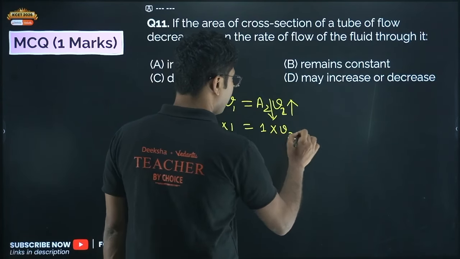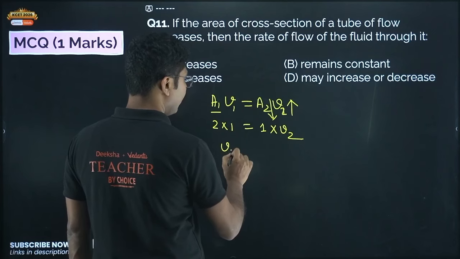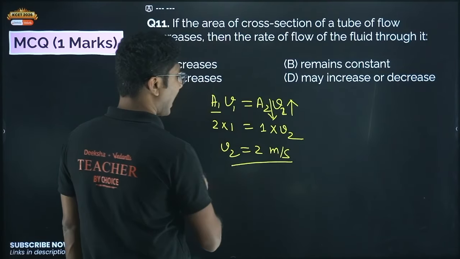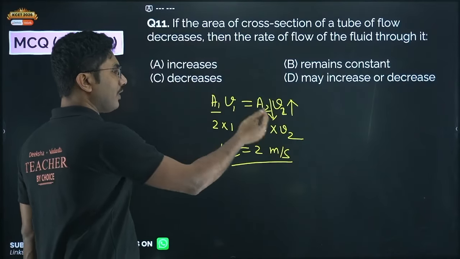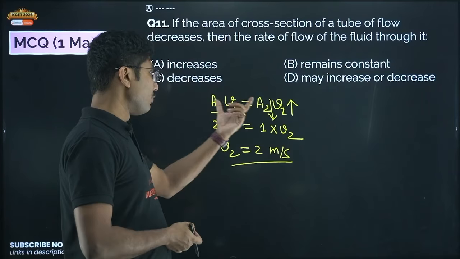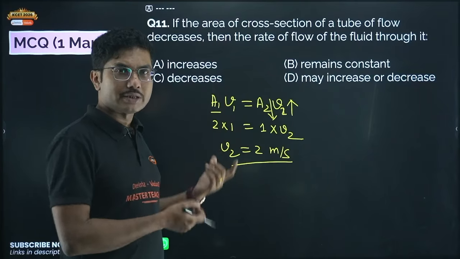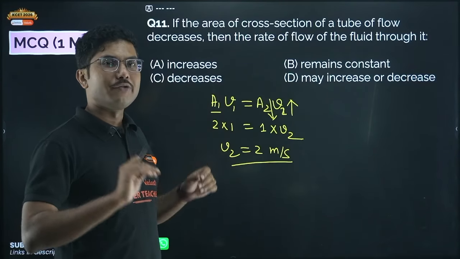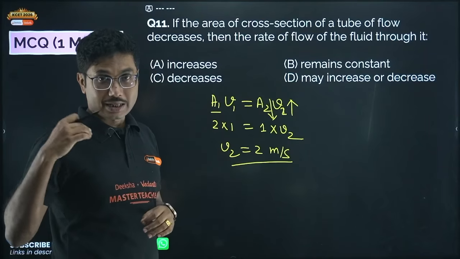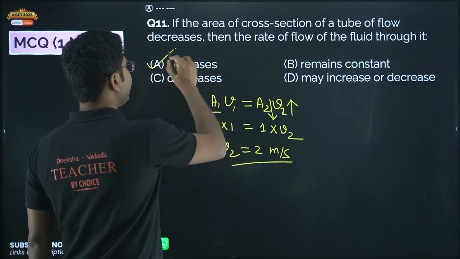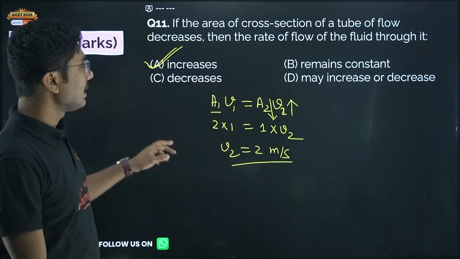If you calculate, the velocity will come out to be 2 meter per second. That means as the area decreases, the velocity has to increase. In some cases, if you know the theory but you don't understand how to answer it, take real values, put them in the equation and check if it gives you a correct result or not. So based on that, you can say that the flow of fluid should increase in this particular case.